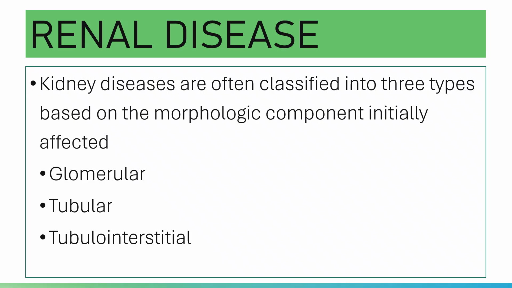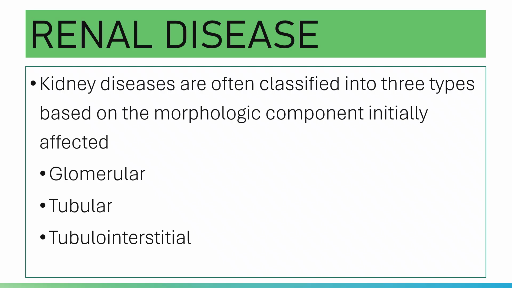Diseases are often classified into three types based on the morphologic component that is initially affected, that is, the part of the kidney or part of the nephron that is initially affected.